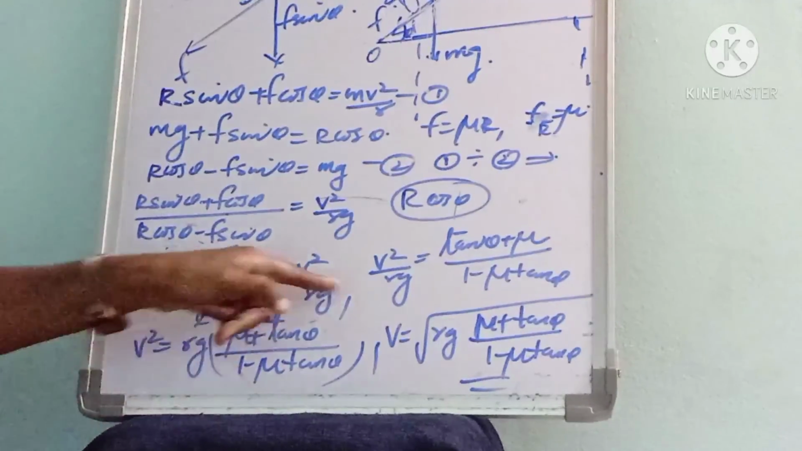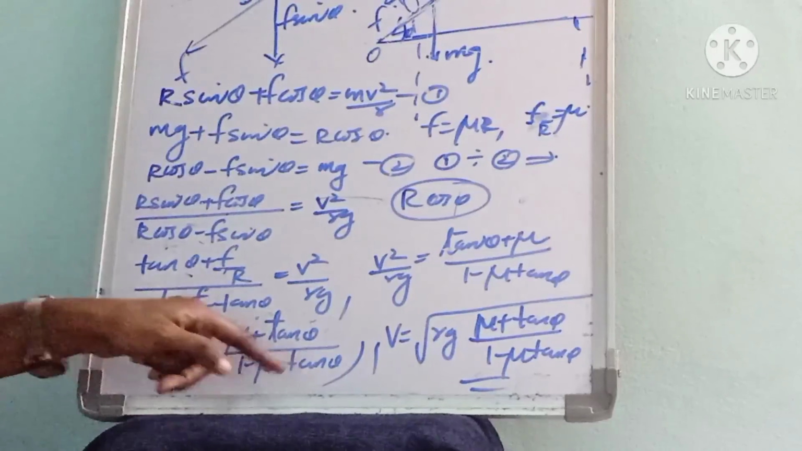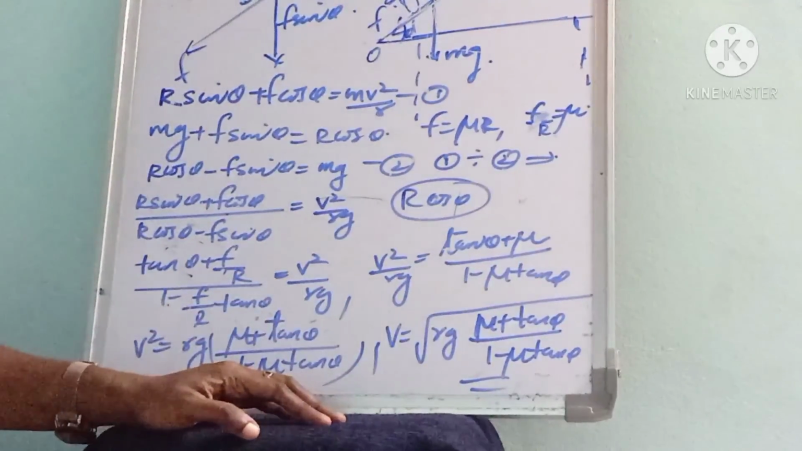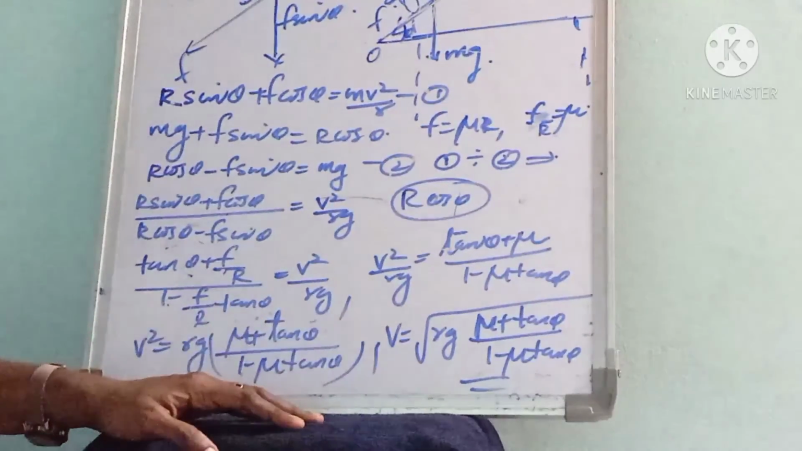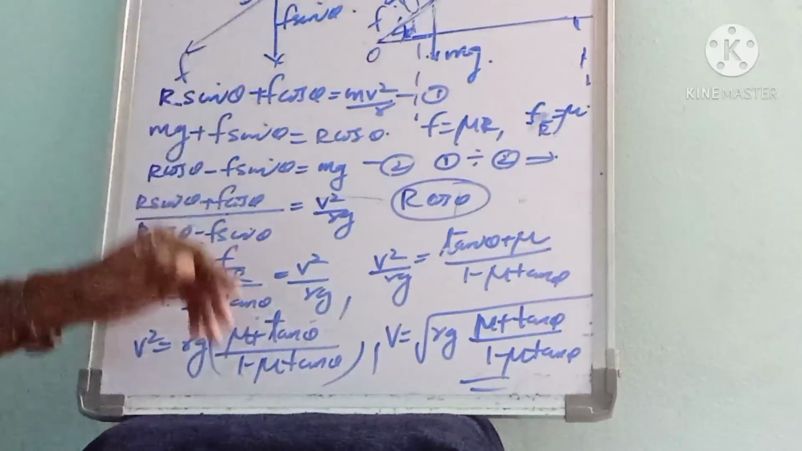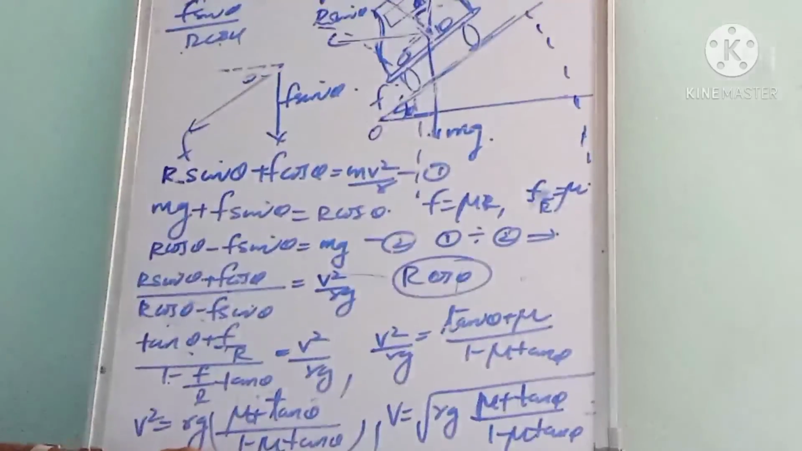Or v square equals Rg times (mu plus tan theta) divided by (1 minus mu tan theta), or v is equal to the square root of Rg (mu plus tan theta) divided by (1 minus mu tan theta). This is the safe velocity with which a vehicle can negotiate a banked road. Listen to it. That is about the motion of a car on a banked road.